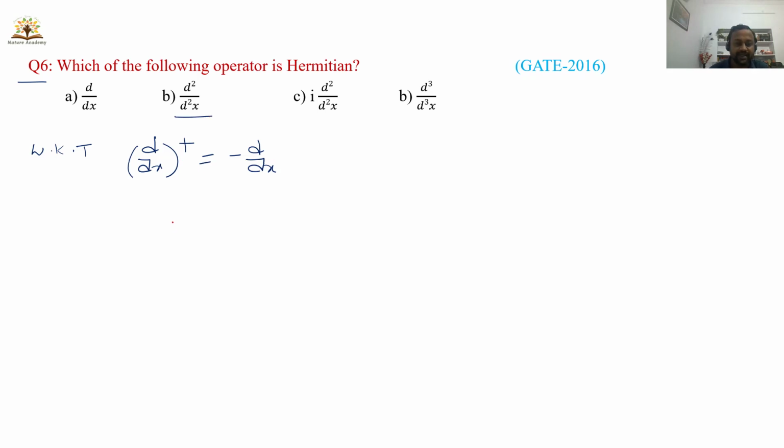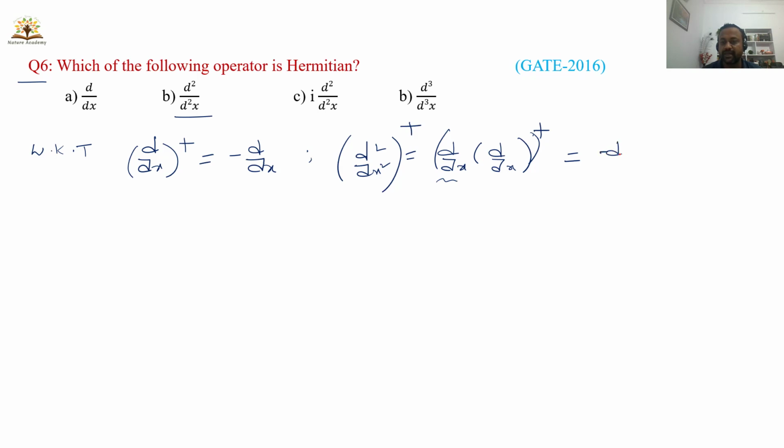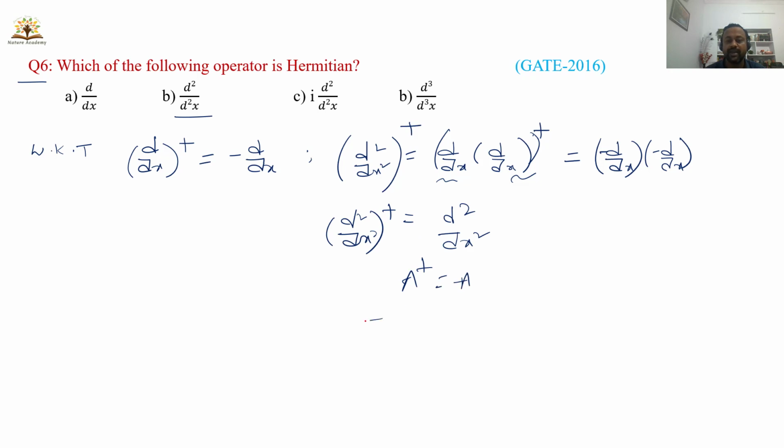Now what is d square by dx square? d square by dx square is nothing but d by dx of again d by dx. Now I want to check the Hermiticity of this d square by dx square. Then you apply this one. For this one you will get minus d by dx, and for this one you will get minus d by dx. As a result you will get plus d square by dx square. So this is in the form A dagger is equal to A. When A dagger is equal to A, that A is a Hermitian operator.